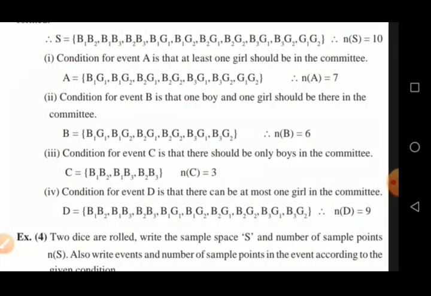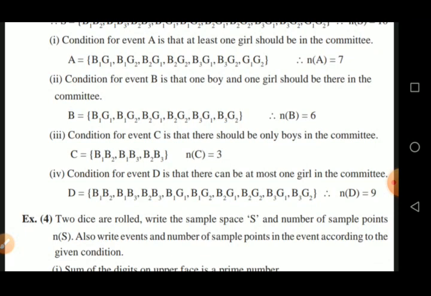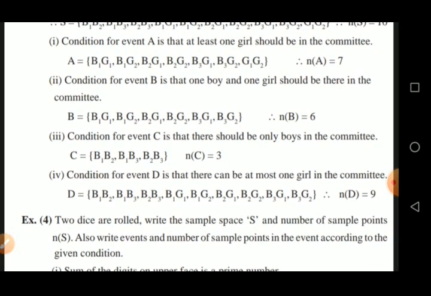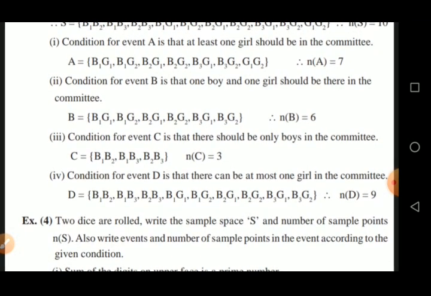Condition for event D is that there can be at most one girl in the committee. At most means maximum one girl is allowed in that committee. The condition is for maximum, not for minimum.